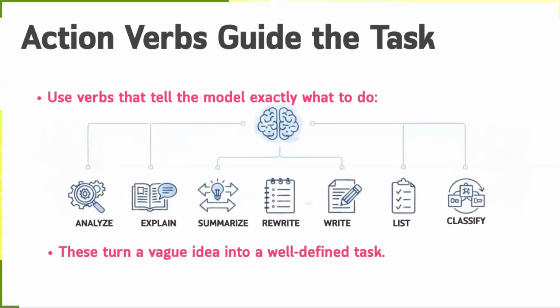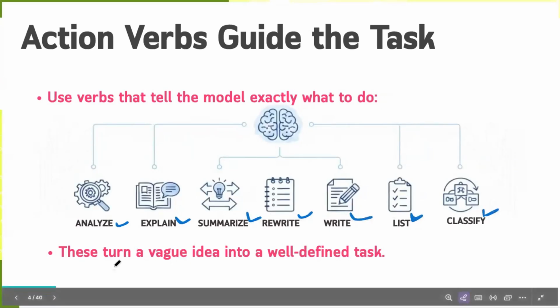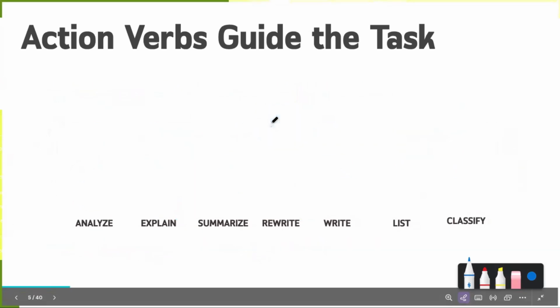A simple action verb can change everything. Words like explain, summarize, rewrite, compare, analyze, or list tell the model exactly what to do. Without an action verb, the model has to decide the task on its own. With one, the task becomes sharply defined. So this is one of the easiest ways to strengthen a prompt.